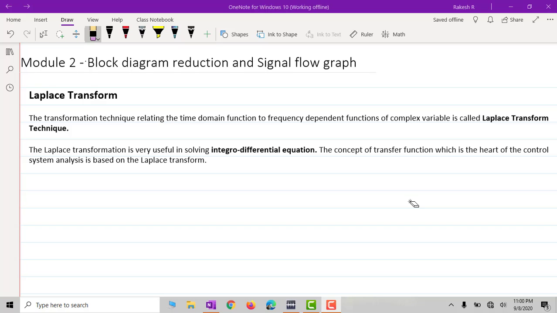Let us say in electrical engineering, we talk about the signals which consist of amplitude and the time. Let us say in a sine wave, we have the amplitude in the y-axis and time in the x-axis there. Right.